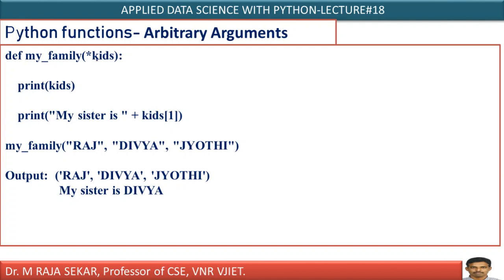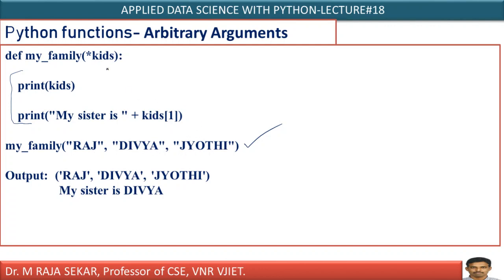Def, this is the function name. As I told you, in the case of arbitrary arguments, you must place a star before the argument name. What's the body of this particular function? In this body you have two statements. First statement, print kids. Now how can I call this function? By using its name, my_family. We don't know how many arguments we will pass, therefore we are keeping a star. Therefore I am passing Raj, Divya, Jyoti.